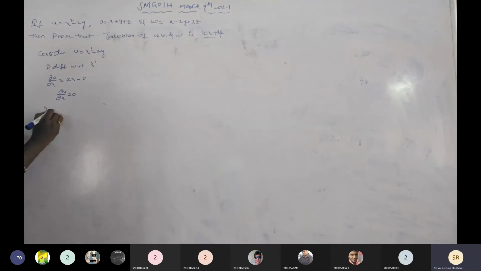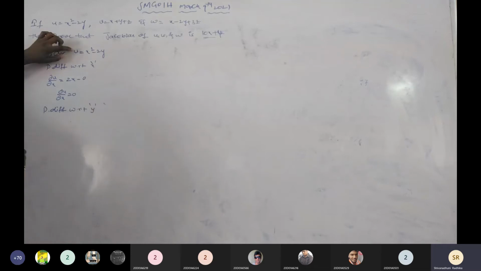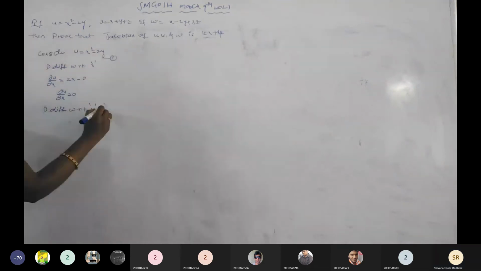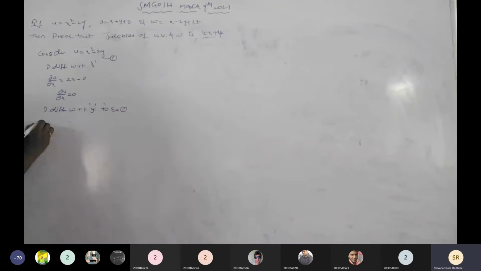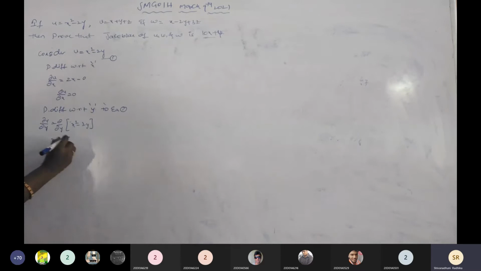Next, partially differentiating with respect to y, to equation number 1. Then dou u by dou y equals dou by dou y of x square minus 2y. It is clear? With respect to y, x square differentiating is 0, minus 2 is a constant taken outside. Y differentiating with respect to y is 1. So dou u by dou y equals minus 2. This is a 2 into 1. It is clear?